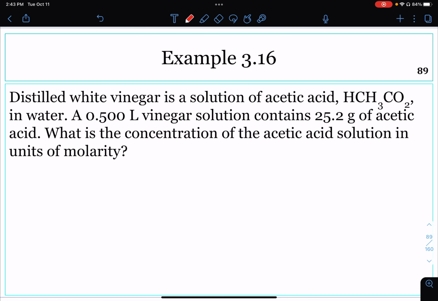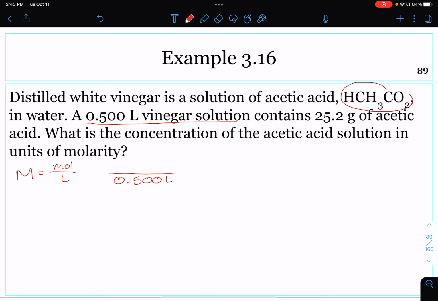Try to solve this problem on your own before moving on to see the answer. Distilled white vinegar is a solution of acetic acid, which has this compound here, and it's in water. A 0.5 liter vinegar solution contains 25.2 grams of acetic acid. What is the concentration of the acetic acid solution in units of molarity? We want to solve this equation. We want moles divided by liters. The liters of solution are given right here in the problem, so our denominator for this equation is 0.5 liters.